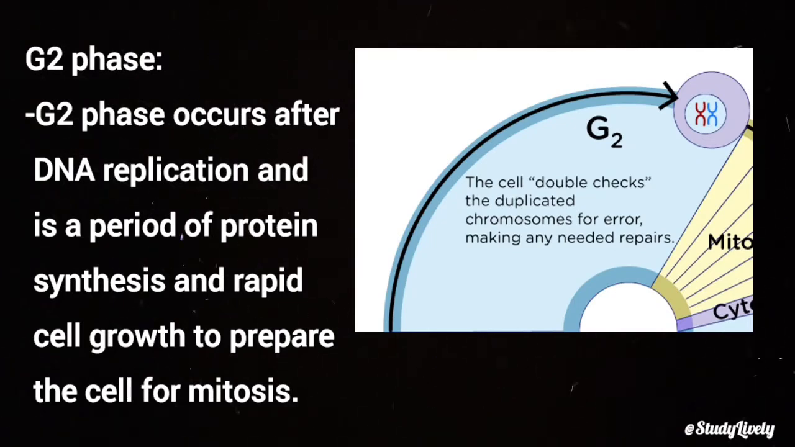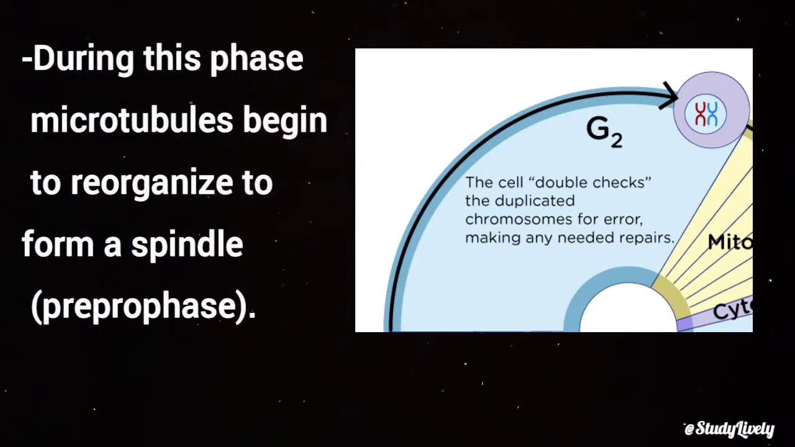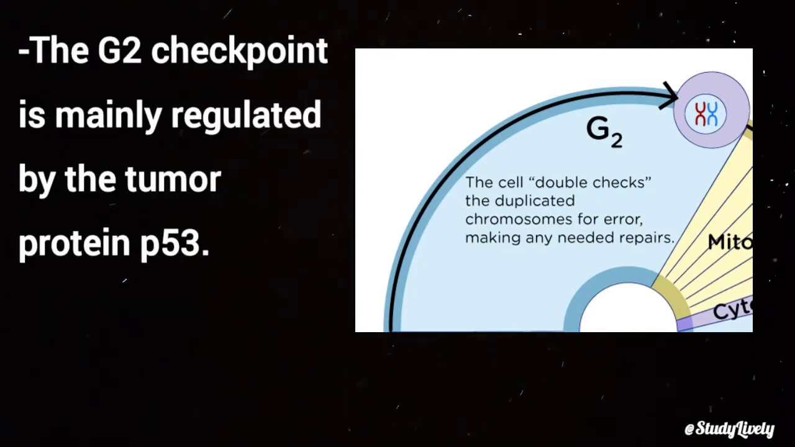G2 phase. G2 phase occurs after DNA replication and is a period of protein synthesis and rapid cell growth to prepare the cell for mitosis. During this phase, microtubules begin to reorganize to form a spindle, pre-prophase. The G2 checkpoint is mainly regulated by the tumor protein p53.